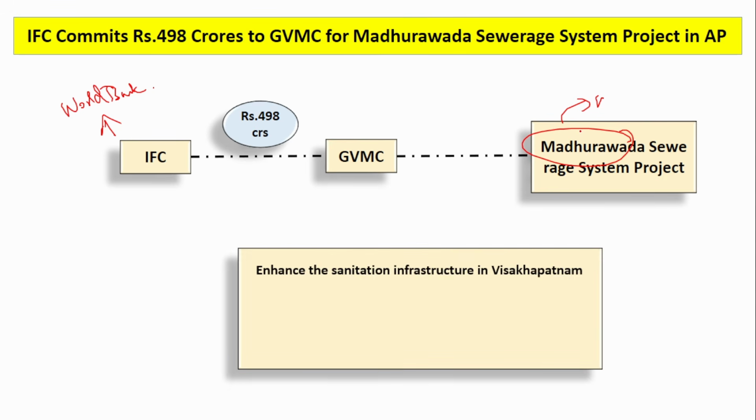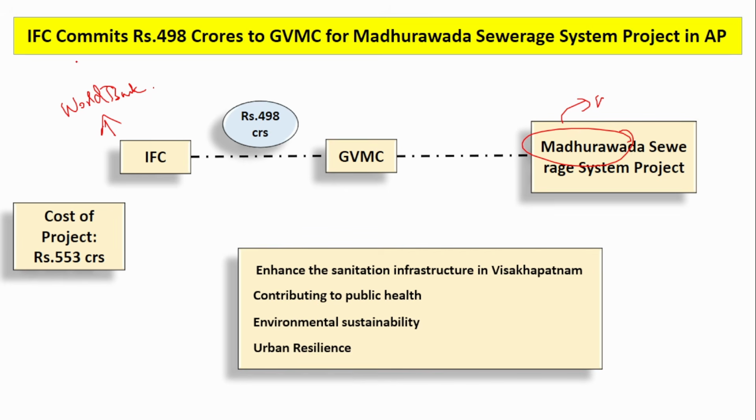Now, if you see, this will be useful to enhance the sanitation infrastructure, contributing to public health and also to urban resilience. Okay, so in order to keep the sewage system clean and improve the sanitation infrastructure, this amount is invested. The total cost of the project is 553 crores. So 498 crores will be provided by the IFC. The remaining money, Amrut 2.0 will provide 45 crores. And the GVMC itself will provide 9.36 crores.